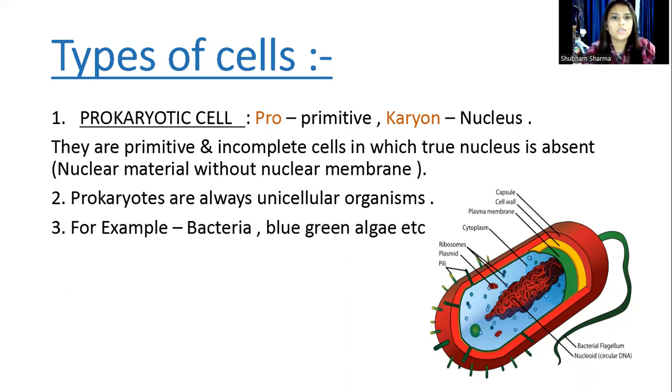So in prokaryotic cells, the nucleus is not bound by a well-defined nuclear membrane. Therefore, the nuclear material, as you can see here, is spread out. And prokaryotes are always unicellular organisms, for example, bacteria and blue-green algae.